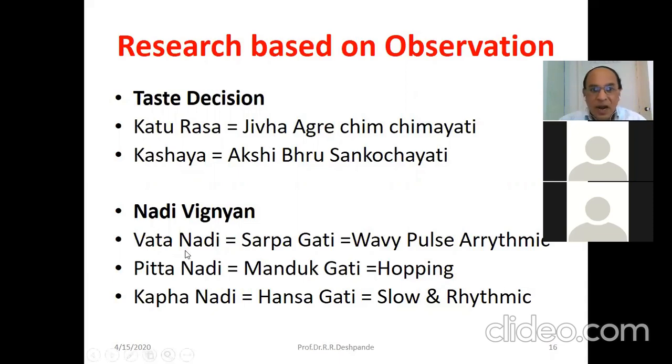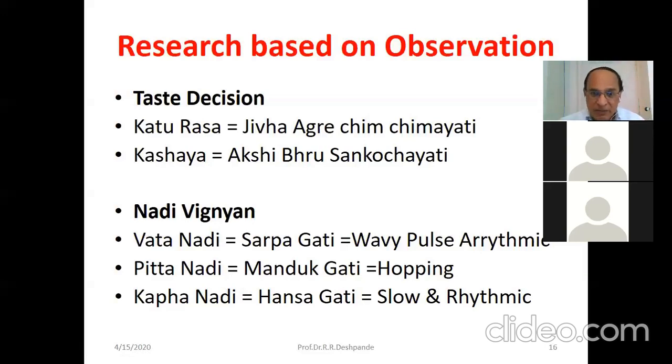Okay? Nadi vijnana. Vata nadi, how is it mentioned? It is sarpagati. So they have observed the environment. In those days, in Ayurvedic days, all study material, all the education system was based on interaction with nature. Always, they are very close to nature. That's why you will find lots and lots of references from the animal kingdom, plant kingdom. So how is the vata gati taught to the students? They give the examples of vakra, sarpagati, like a snake. A snake is moving like this, you know. Sarpagati. So it's an arrhythmia, not a regular straight line.